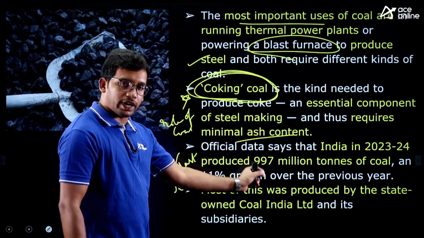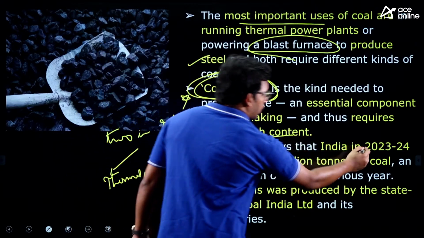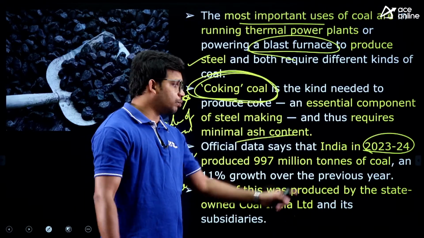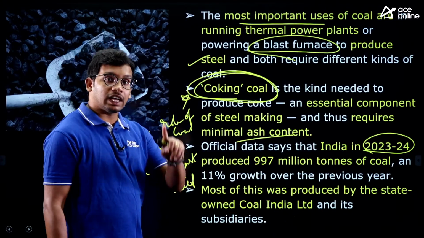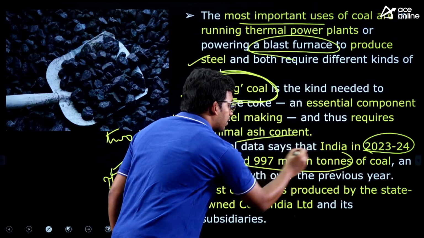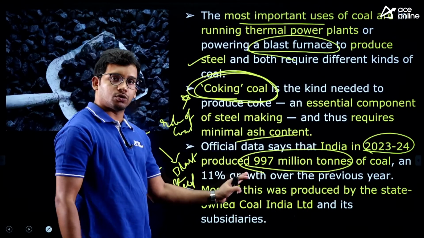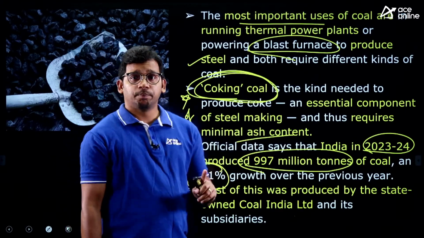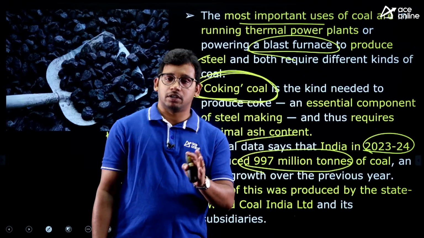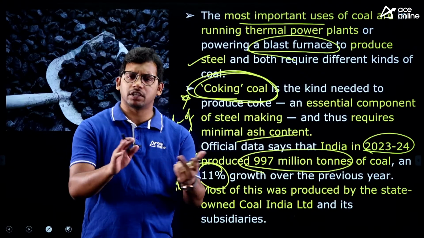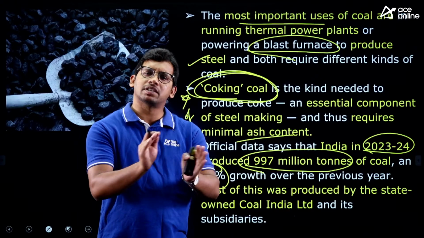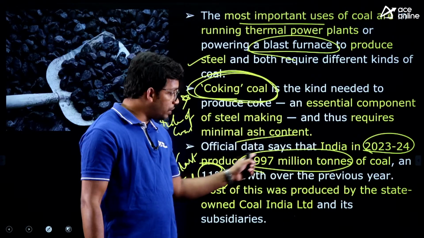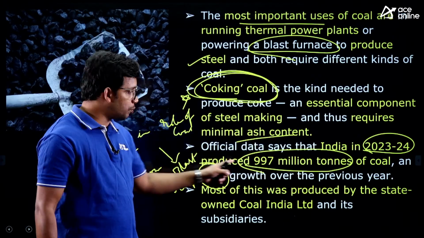Now, there is also some data given by the article: in the 2023-24 financial year, that means April 1, 2023 to March 31, 2024, India produced a total of 997 million tons of steel, with a growth of 11%. Again, I am telling this because in economics, whatever exam you write, about 30% of the questions come from the static part and the rest come from current affairs. So you need to know this data: how much steel was produced, and how much growth rate was seen.